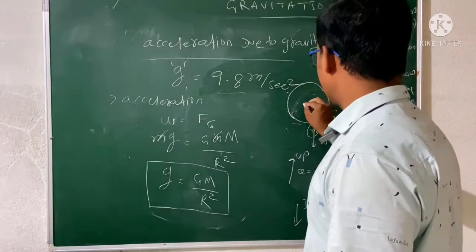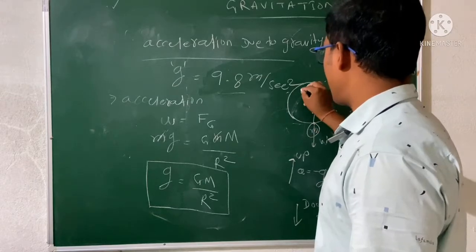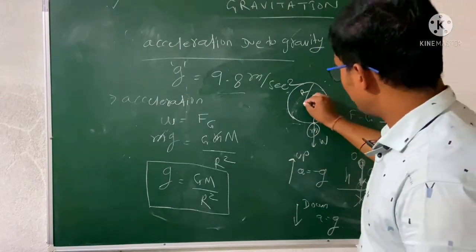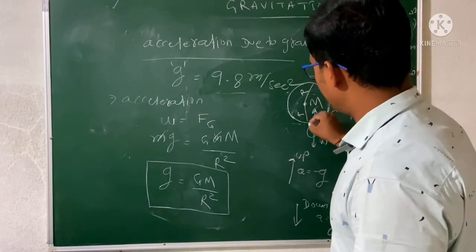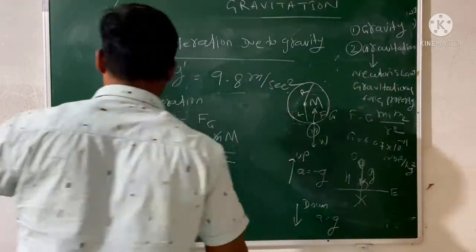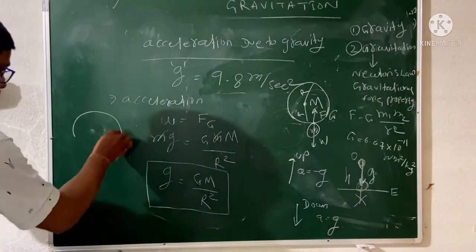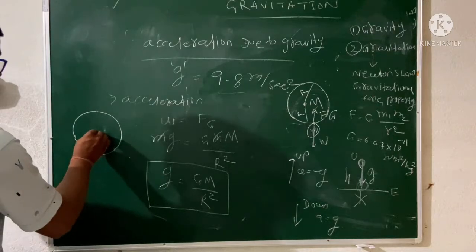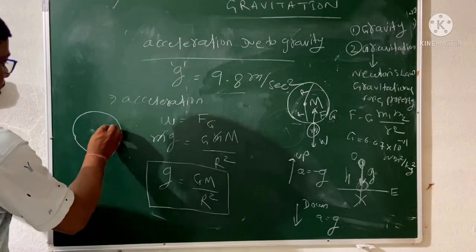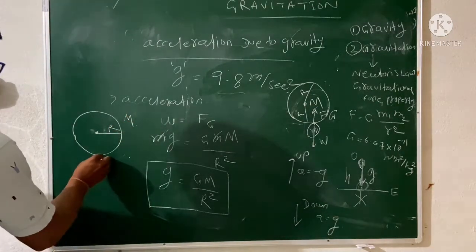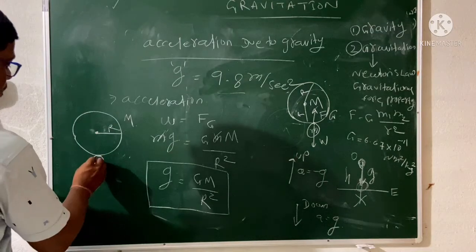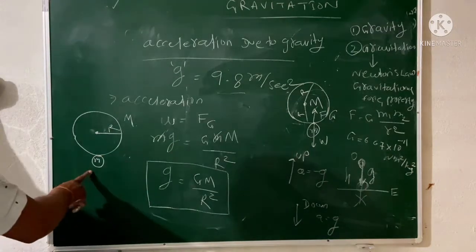Capital R is our central distance. So if this is the earth radius, then this is also the radius. So this is the distance between the earth and us. So you can clearly draw this. This is the earth, it has radius R and mass M, and one object is situated below. This mass is small m. So this is the object, right?